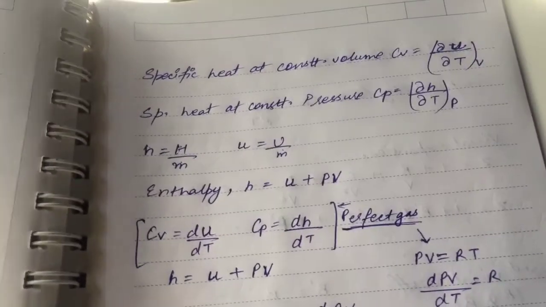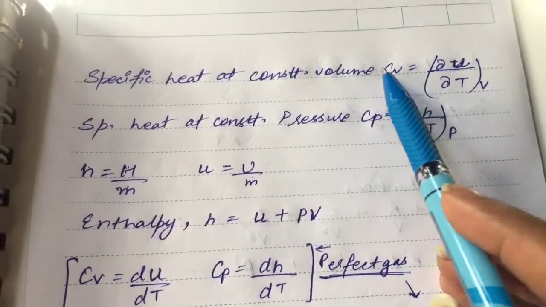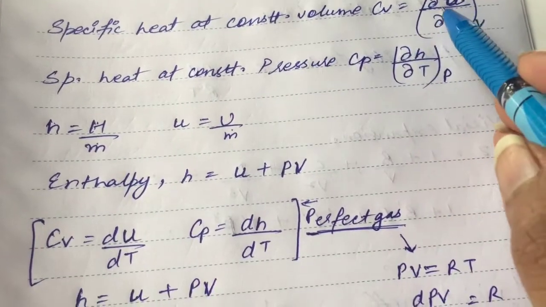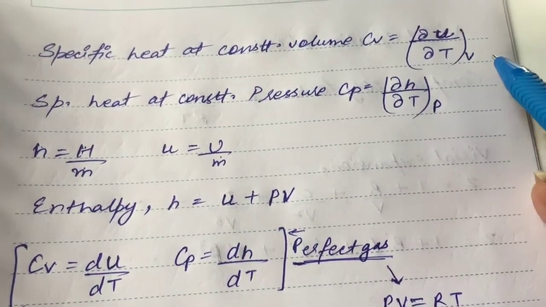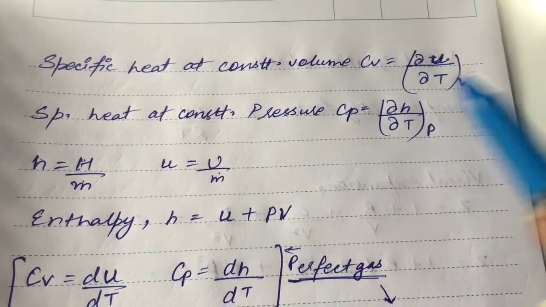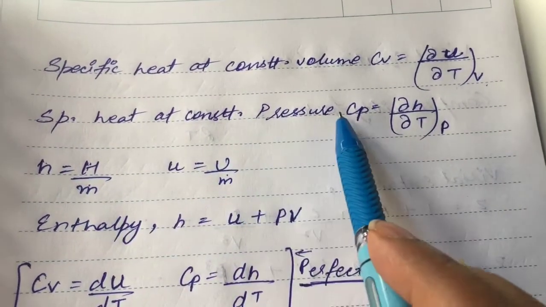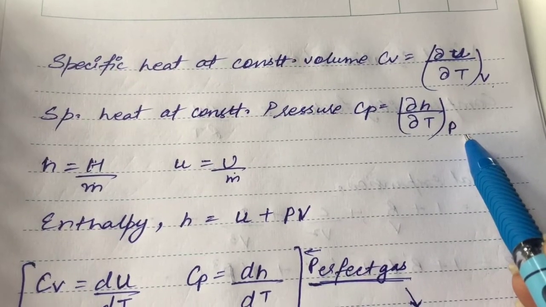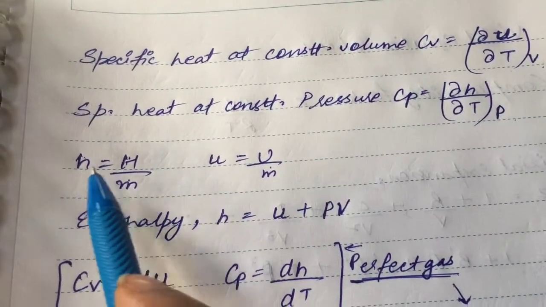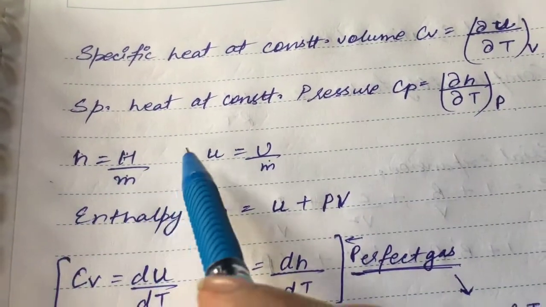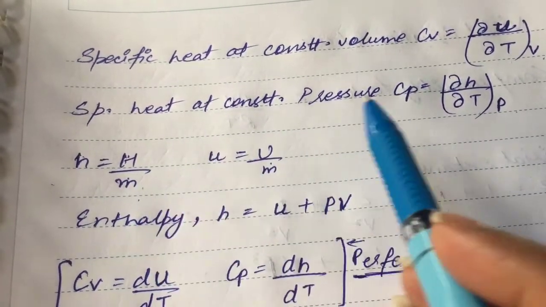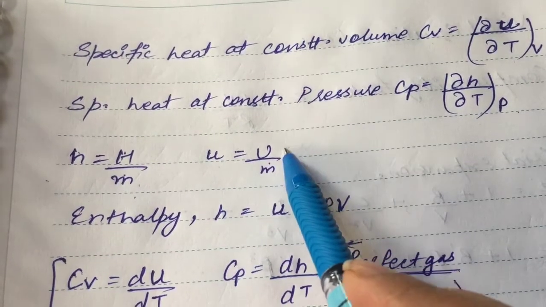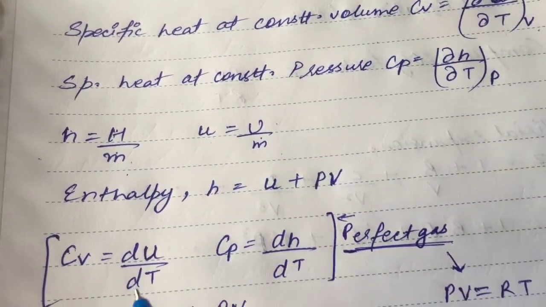Next we have specific heat at constant volume being Cv. This is equal to del U by del T at constant volume, and specific heat at constant pressure is Cp, which is equal to del H by del T at constant pressure P. Small h, which is our specific enthalpy, is equal to H by mass, and small u, being specific internal energy, is equal to internal energy by mass.